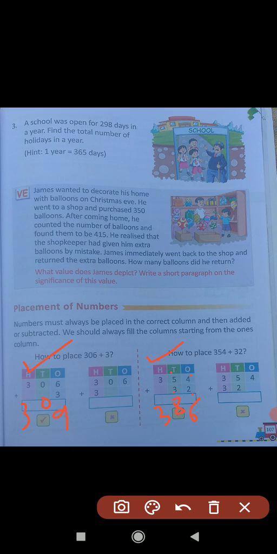First, we have written the numbers in the correct columns. Then we have started from the ones place number. So I hope you are understanding, students, how to write the numbers in the correct columns and then how to add the numbers.